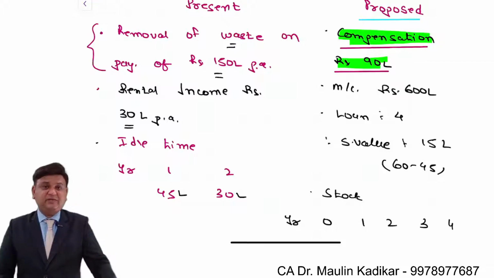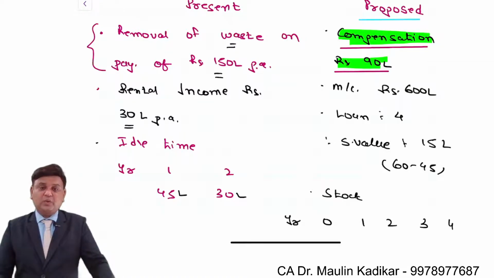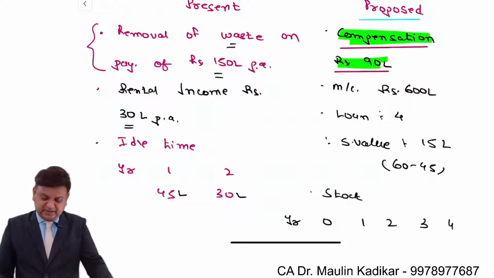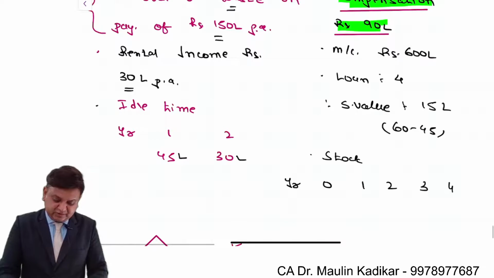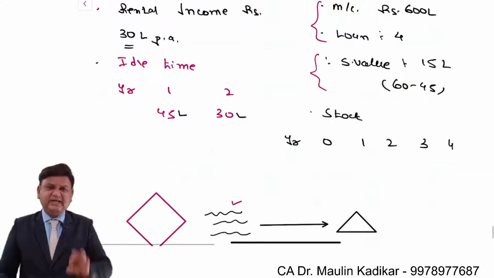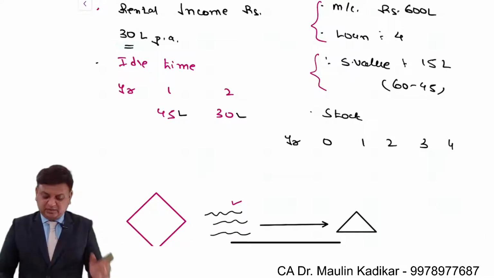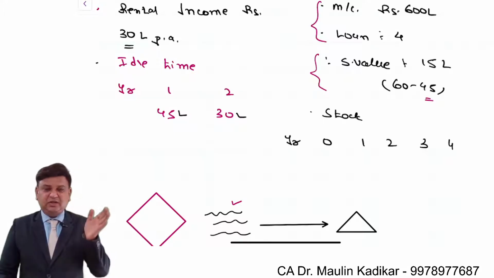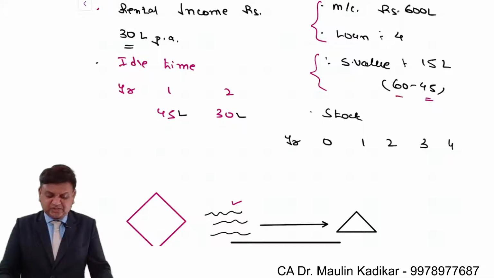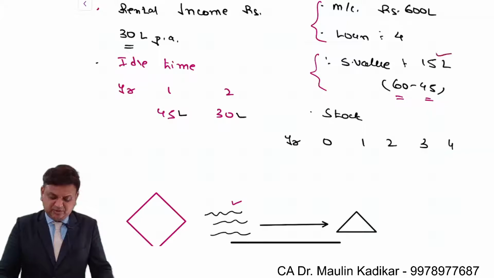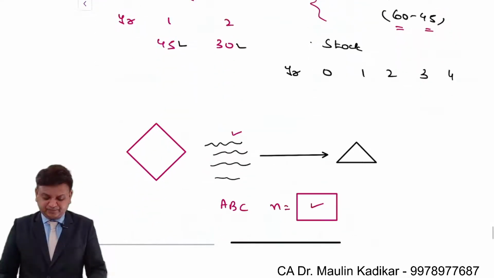So what happens is that we have to pay the compensation only if we further process the waste. Otherwise we don't have to pay it. We are required to buy a machinery having a life of 4 years. Its net salvage value is 15 lakhs, because 45 lakhs is the cost that we are going to incur for removing that machinery from its place. We'll receive gross 60 but 45 is the expense. So the net amount that we are going to receive is 15 lakhs.